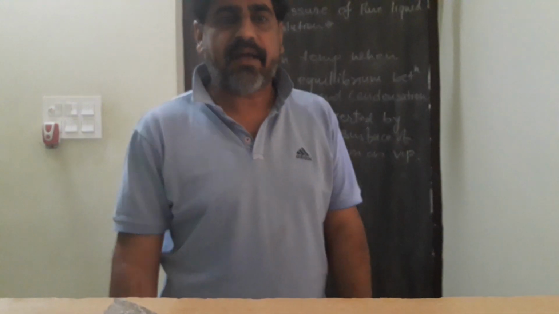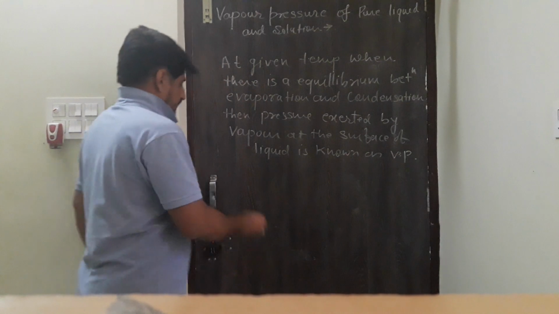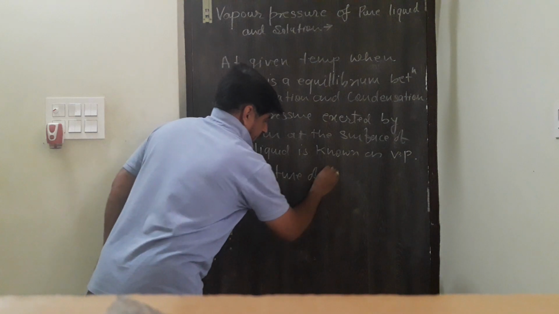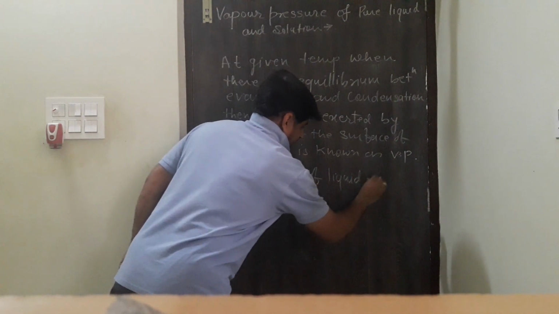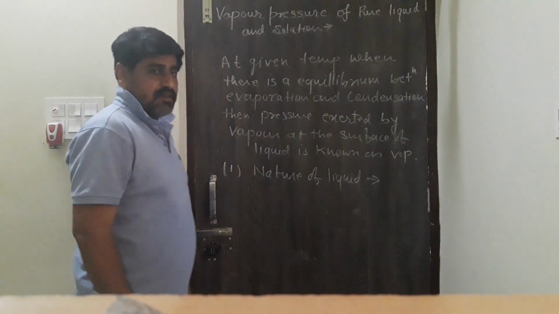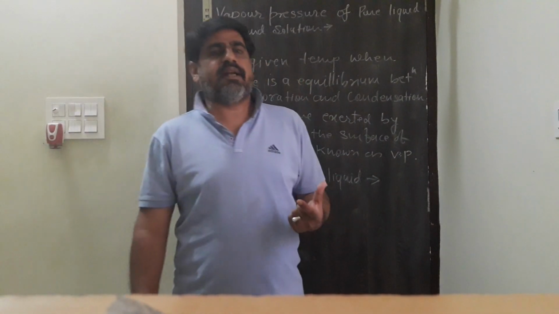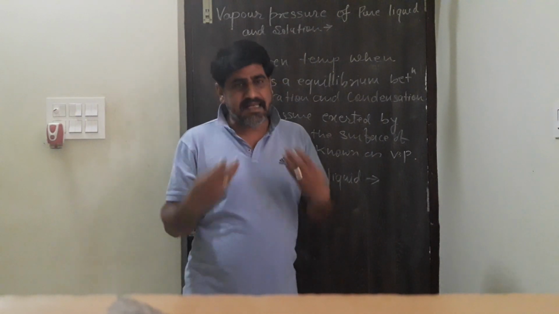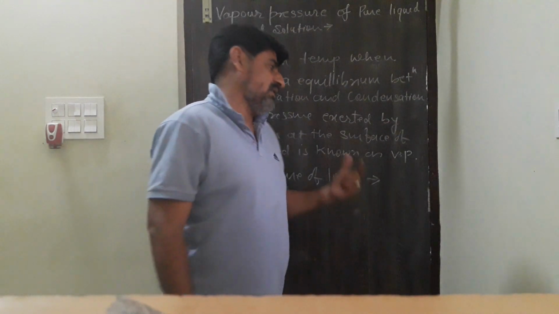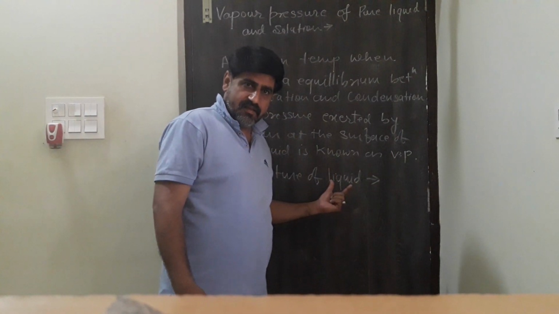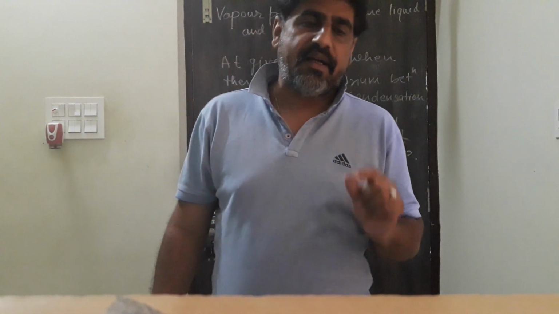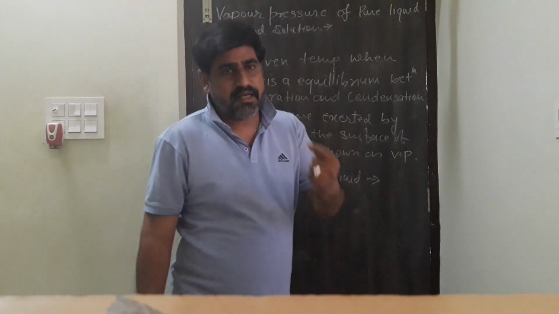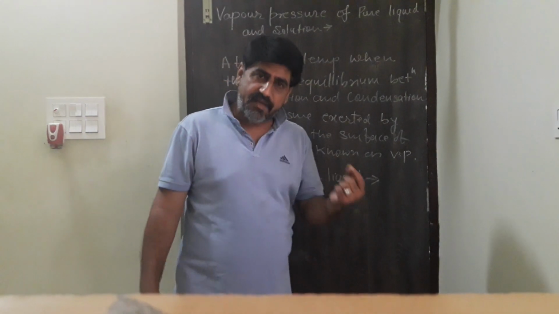What are the factors which affect the vapor pressure of a liquid? First, the nature of liquid. Simply, if there is a weak intermolecular attraction between the particles of a liquid, that means the liquid is volatile. It will easily convert into vapor, and the vapor pressure will be high. If there is a weak intermolecular attraction between the particles of a liquid, the liquid is said to be a volatile liquid and the vapor pressure will be higher.